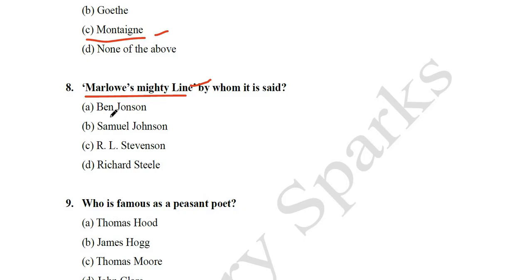That Marlowe's mighty line. Ben Jonson, Samuel Johnson, R.L. Stevenson, Richard Steele. Its answer is Ben Jonson. Ben Jonson said this famous line, Marlowe's mighty line.